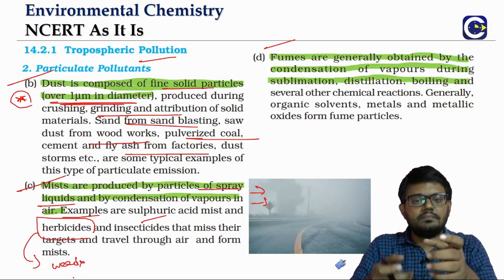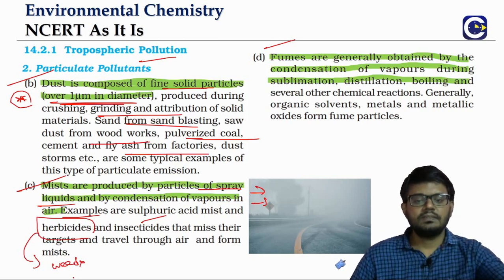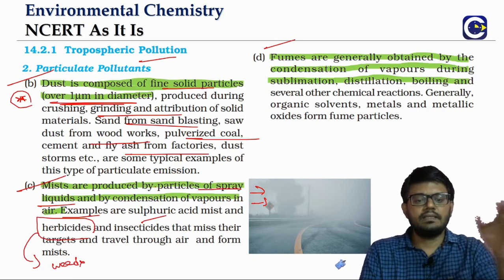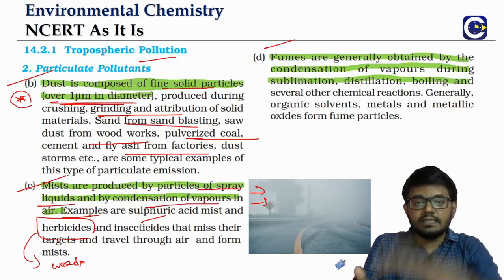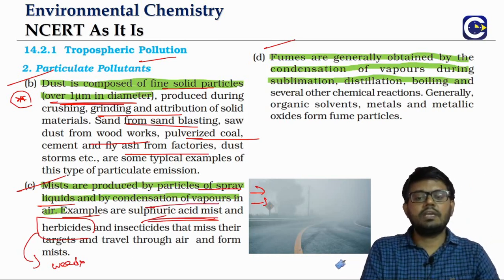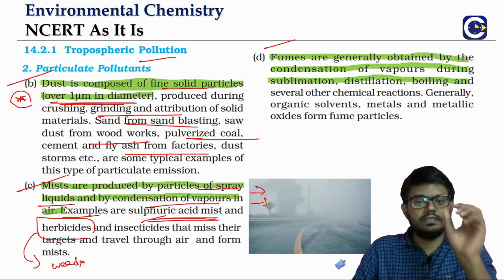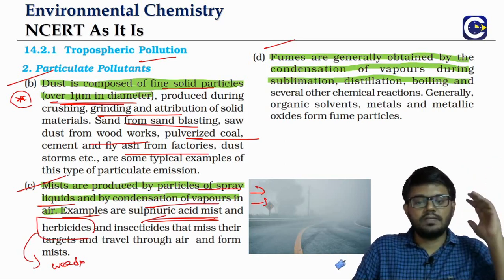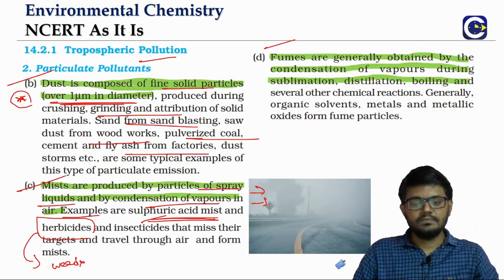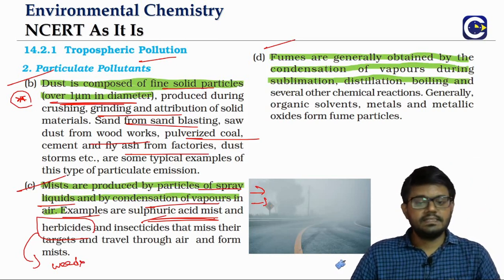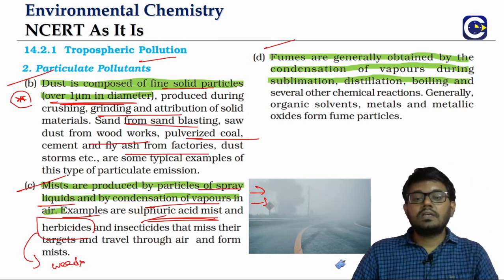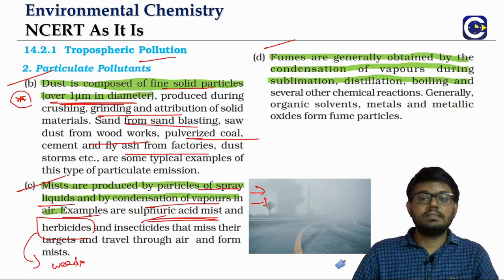So when you spray them, if they miss the target, the spray particles, right, the liquid spray, they will be entering into the atmosphere. Or even when we are condensing the vapors, like sulfuric acid, when it is condensed, right, these small droplets will be there in the atmosphere. We call it as what? Mist. So we can have the herbicides, insecticides, even sulfuric acid mist. All these are the examples that can form the mist.